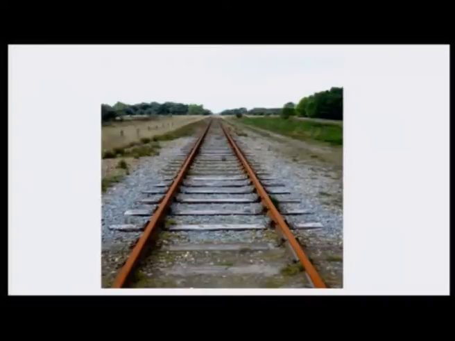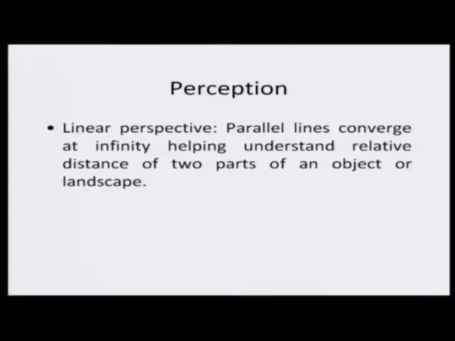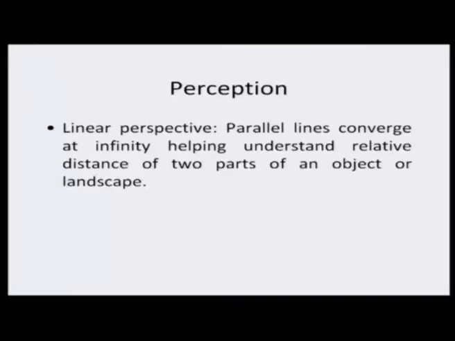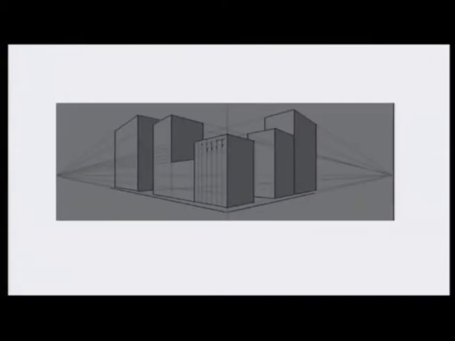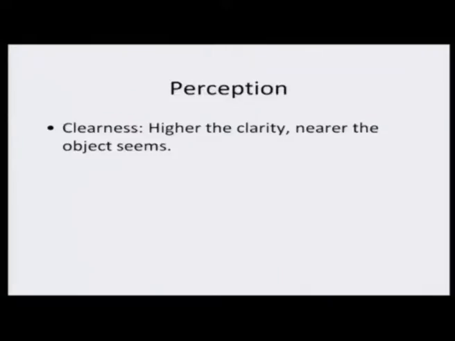Based on the monocular cues, whether the parallel lines converge or not decides what you are looking at and how you perceive the world around you. The first was the example of the urban landscape, the second is the example of again a modern infrastructure, that is the railway tracks. Now, we come to clarity.